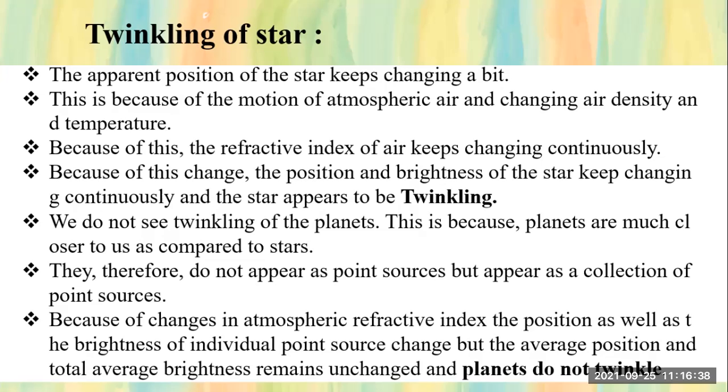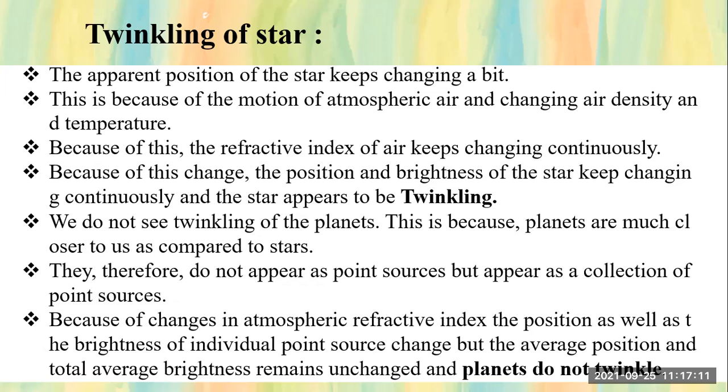And when the air is in motion, there will be a change in the air densities also and the temperature, right? Because of this, the refractive index of the air keeps changing continuously. So students, as there is a motion in the atmospheric air, there is a change in its density due to its temperature.